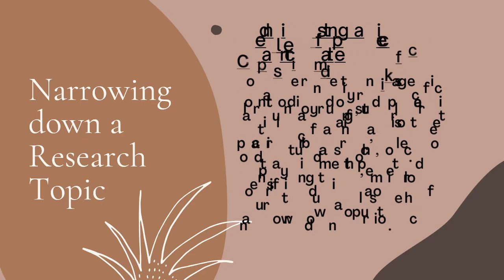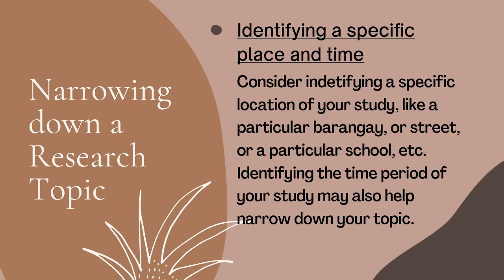Second strategy is you identify a specific place and time. So when you want to really narrow down your topic, you may want to focus on a specific place and time. So narrow it down to, for example, grade 11 sports students only enrolled in school year 2025-2026. So that makes it more specific.